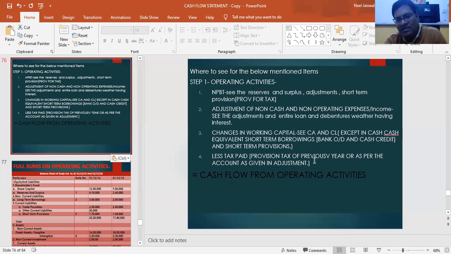Provision for tax, we will open an account, opening balance in the credit side, then closing balance in the debit side, how much made and how much paid. Paid is in the debit side to bank, and made is by statement of P&L in the credit side of the provision for tax account. Cash flow from operating activities we will be getting like this.